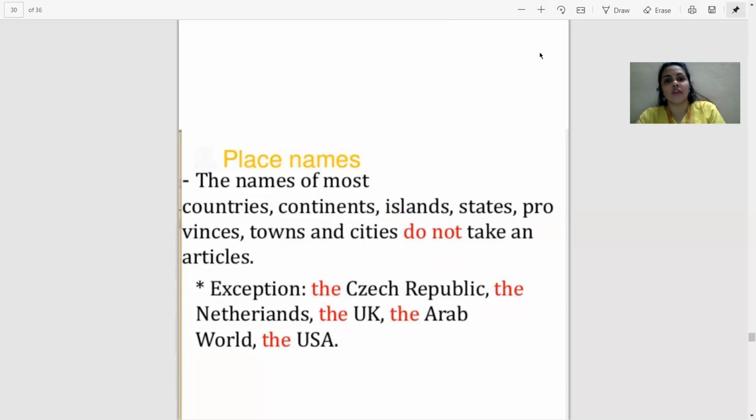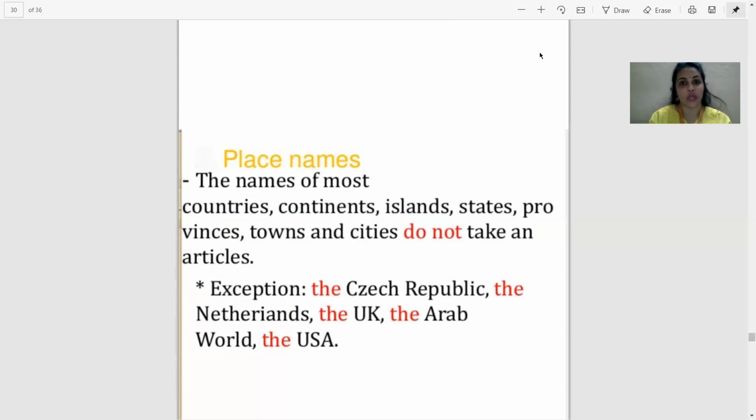We never say, I live in the Indore or I live in a Indore. We say, I live in Indore. I went to Mumbai. If we say, I went to the Mumbai, it's all wrong.